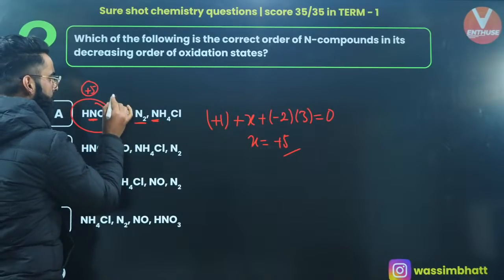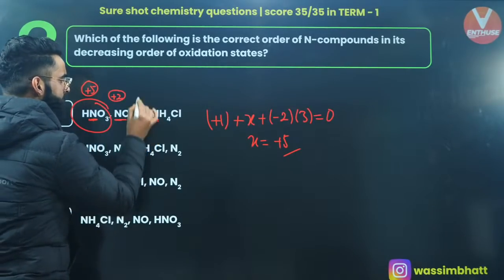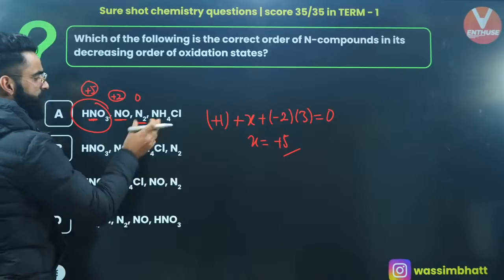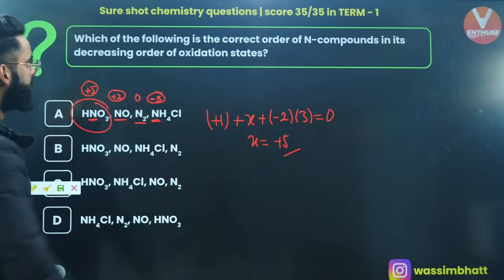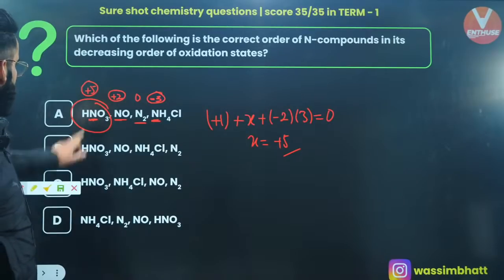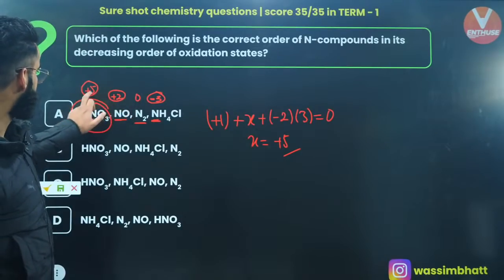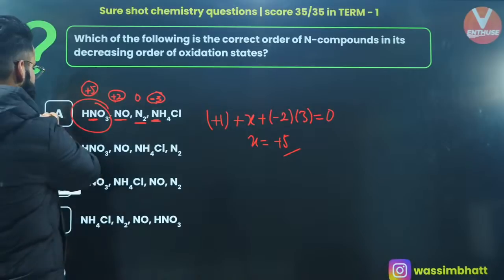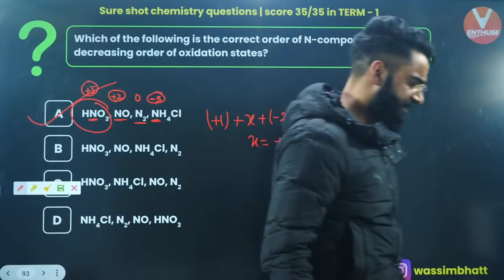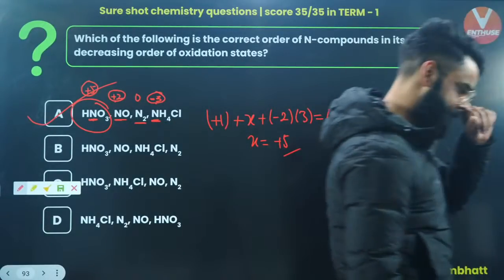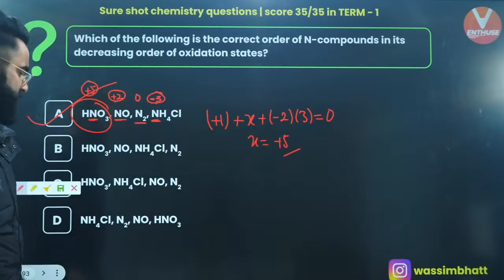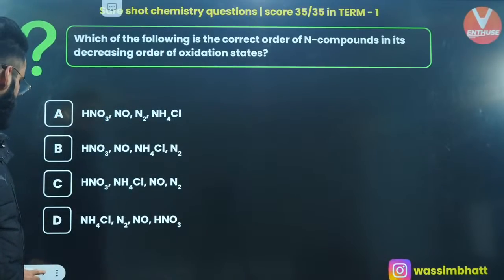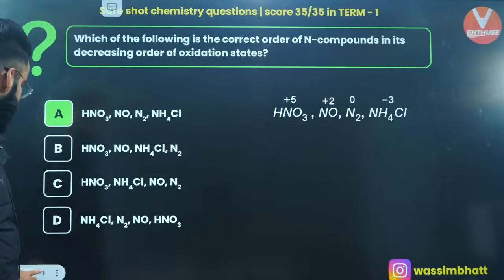In case of NO, it's going to be +2. In case of N2, it's going to be 0. In case of NH4Cl, right, it's going to be -3. Correct? Now arrange them on the basis of decreasing order, right? +5, +2, 0, -3. So this is the decreasing order which is given to me. Perfecto? So it's option A which is the correct answer of this question.